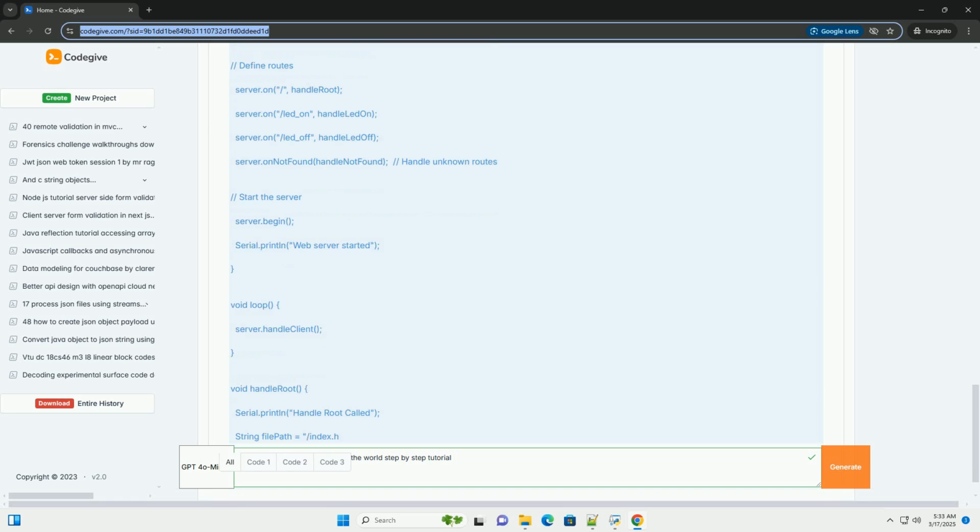2. Access your router's configuration page. Open a web browser and enter your router's IP address, usually something like 192.168.1.1 or 192.168.0.1. You'll need your router's username and password. 3. Find the port forwarding settings. The location of these settings varies depending on your router's manufacturer. Look for options like port forwarding, NAT forwarding, or virtual servers. 4. Create a port forwarding rule.